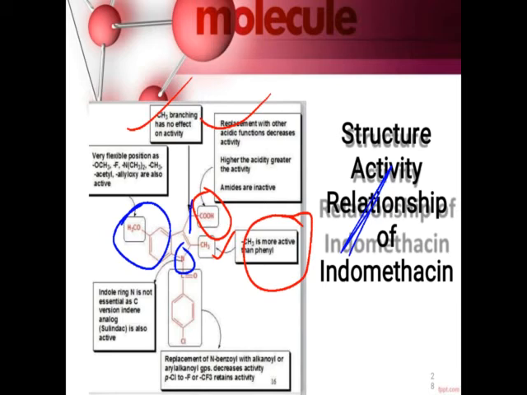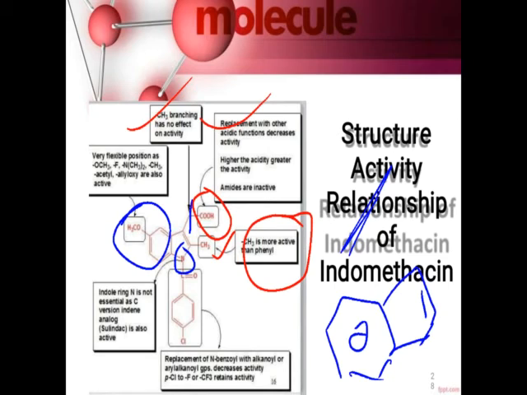For example, sulindac. This is an indole ring, right? So if the nitrogen in the indole ring is removed and replaced only with carbon, it becomes the indene ring, which is present in sulindac. It also has a similar kind of activity.